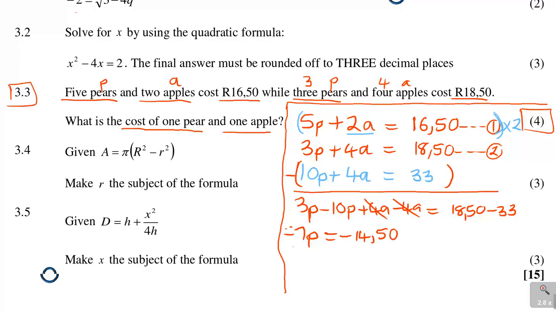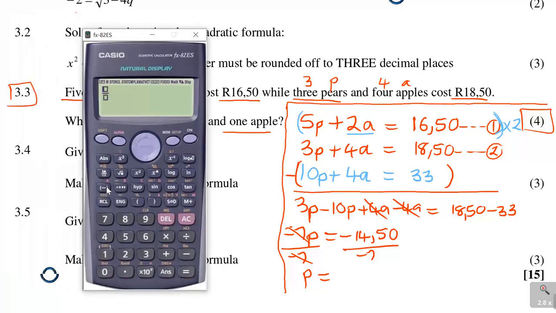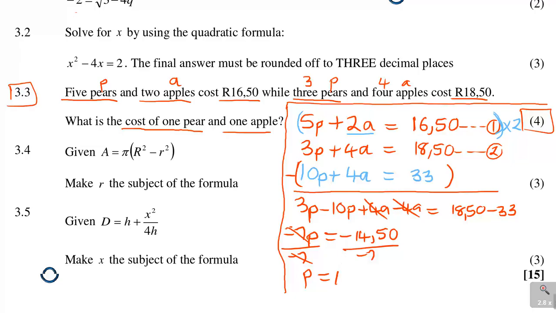Then I have to divide by negative 7 to solve for p. So p is equal to negative 14.50 divided by negative 7. In this case I have to round off to the nearest cent, which gives 2.07. Remember, it's money, so p is 2.07.